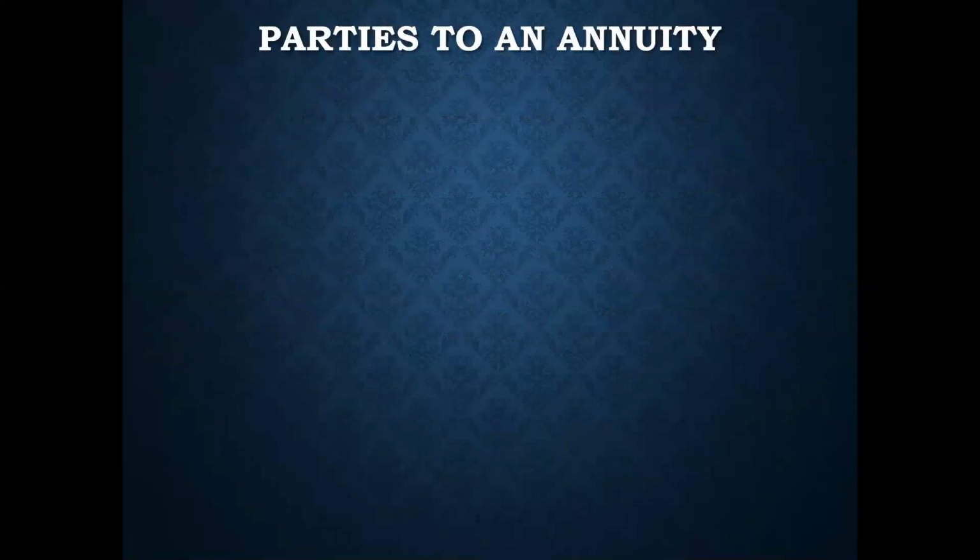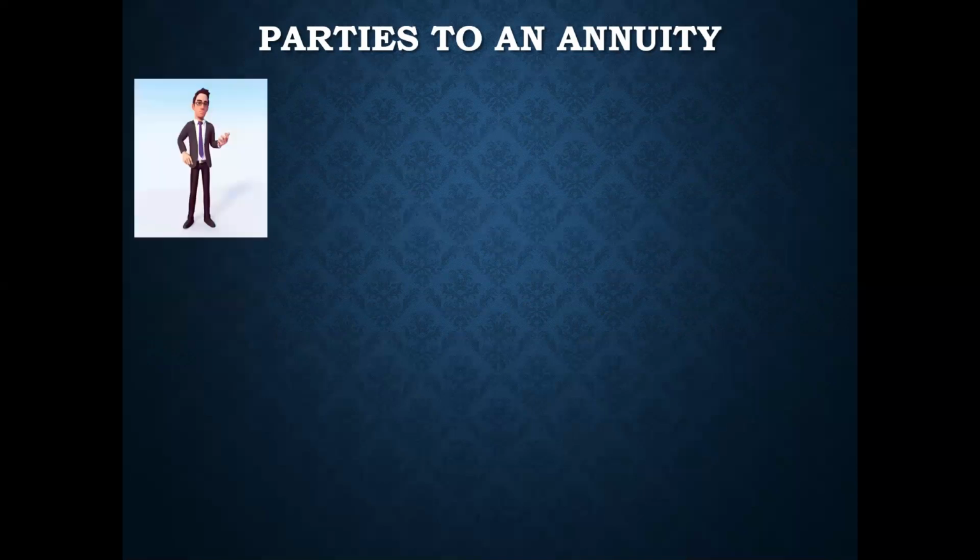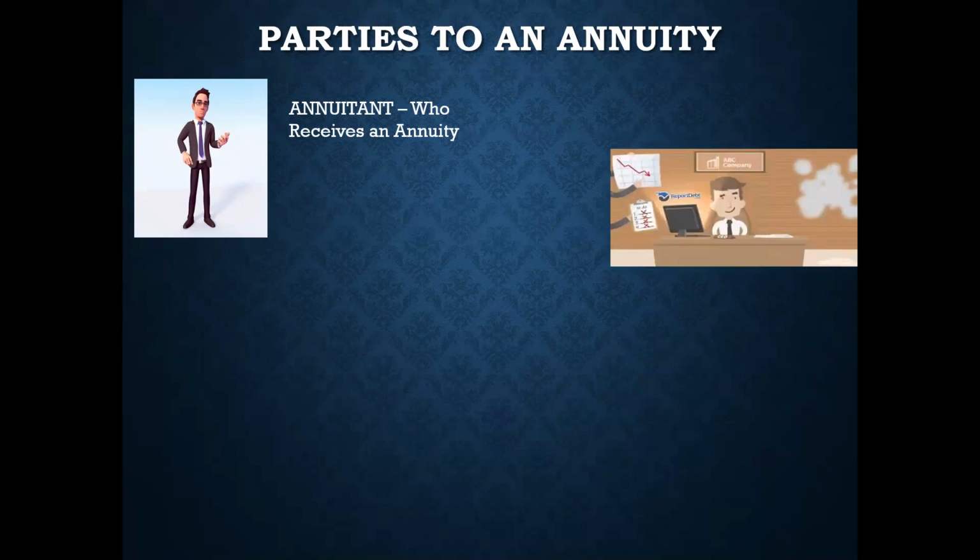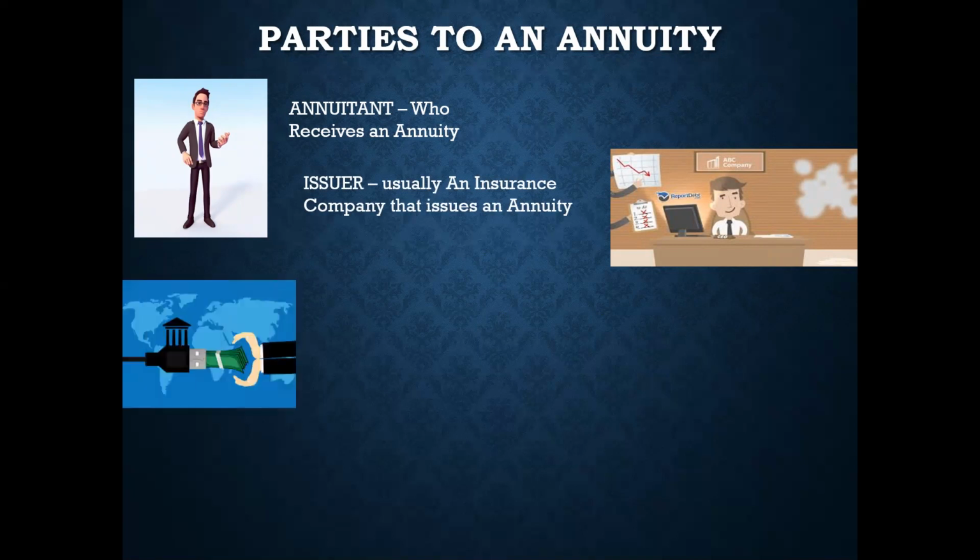Now, what are the parties to an annuity? How many people are involved when an annuity is concerned? The first person is the annuitant who receives an annuity. The second is the issuer, usually an insurance company which issues the annuity.